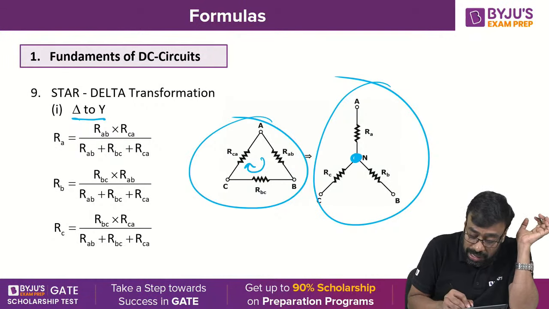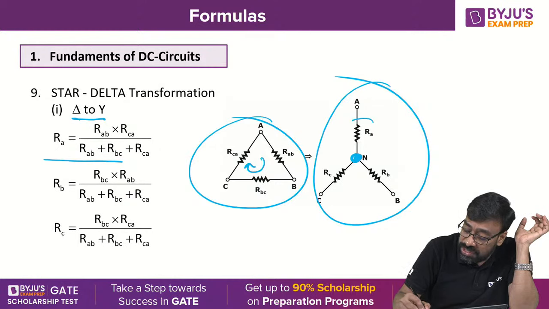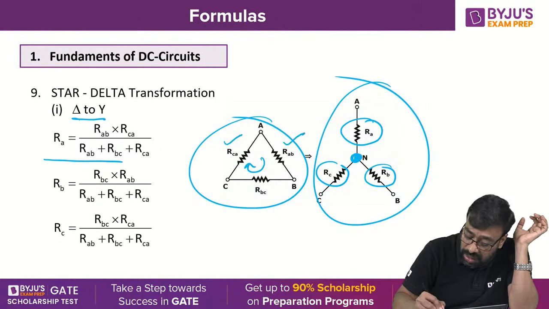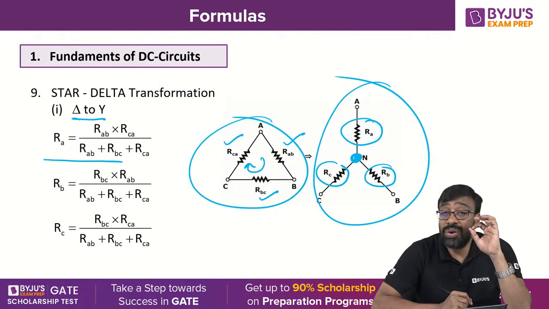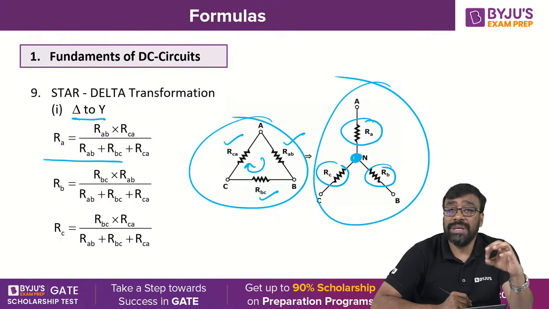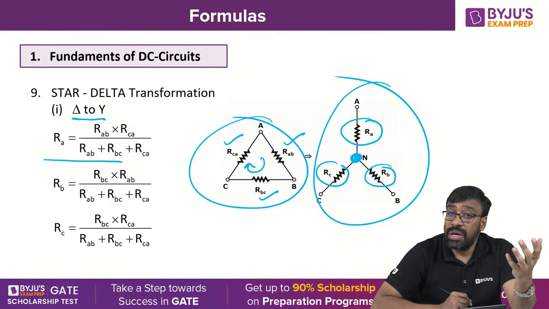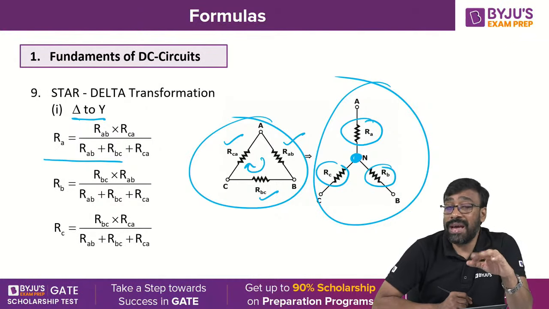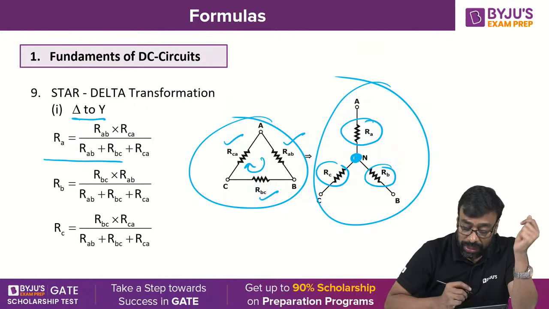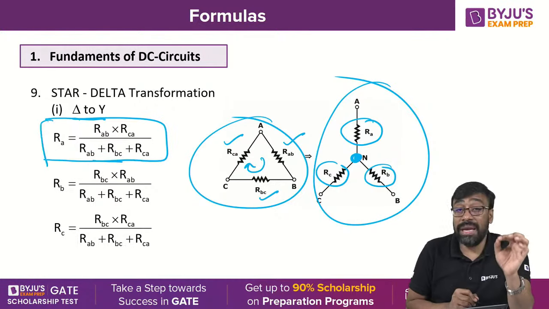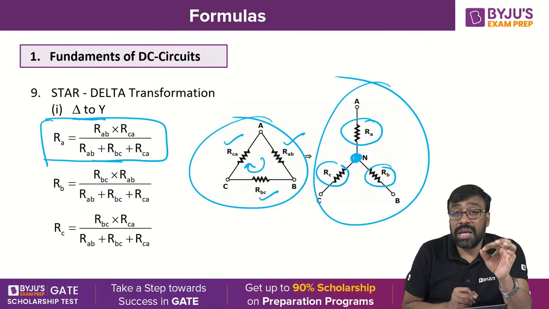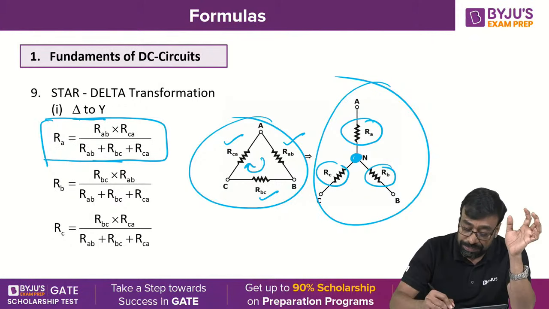So now RA is equal to, I would like to know this RA, RB, RC in terms of RAB, RBC, RCA, because RA, RB, RC are the unknown values. RAB, RBC, RCA are the known values. I am interested to find the unknown values in terms of the known values, right? So RA is equal to RAB into RCA by RAB plus RBC plus RCA.